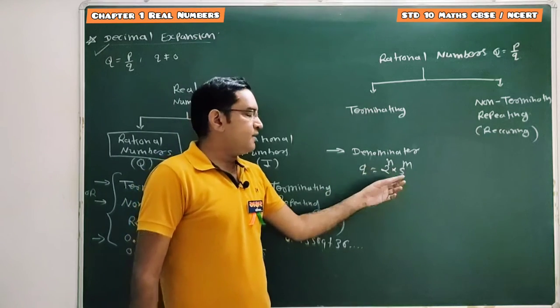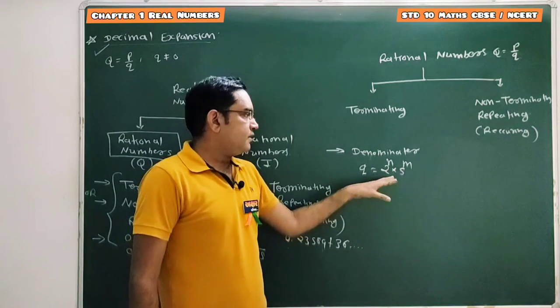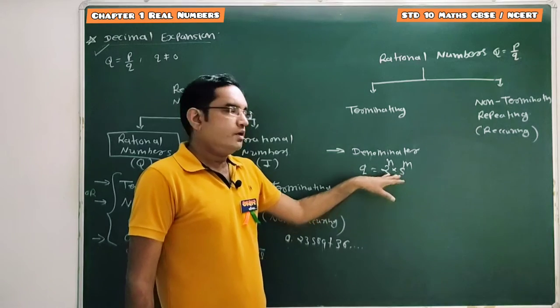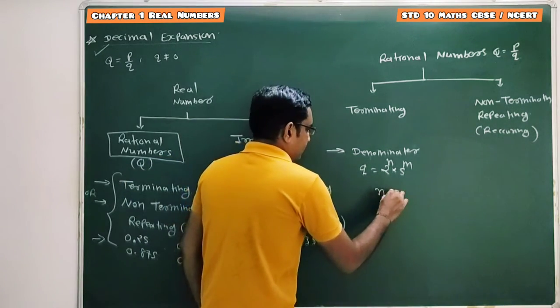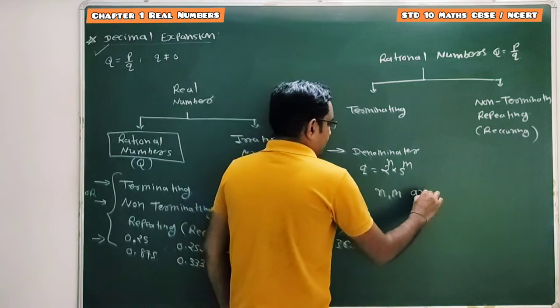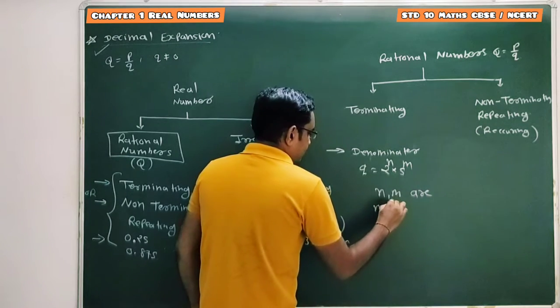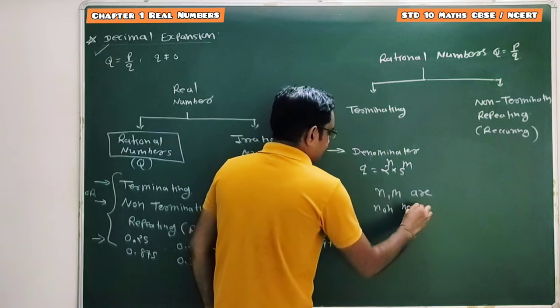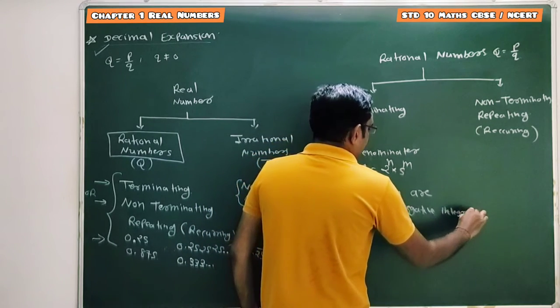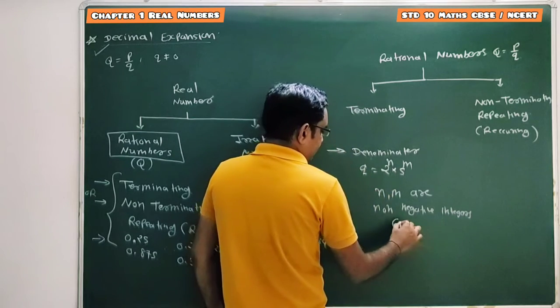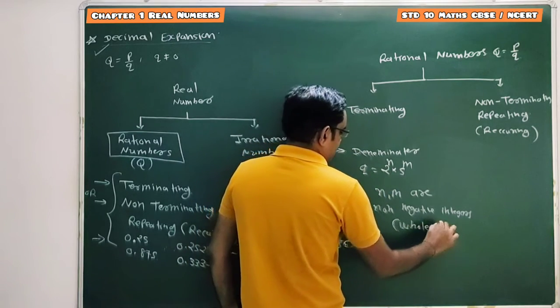Check whether those prime factors are in the form of 2 raised to n into 5 raised to m or not. Here both n and m are non-negative integers, that means they are whole numbers.